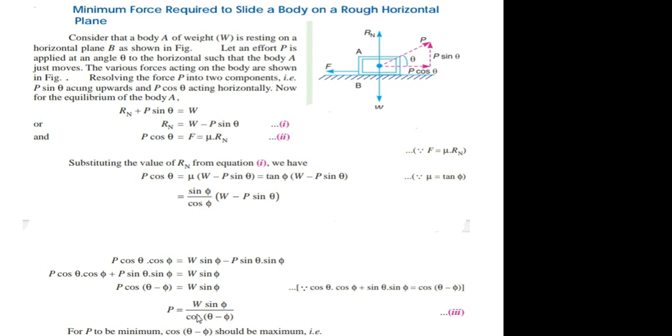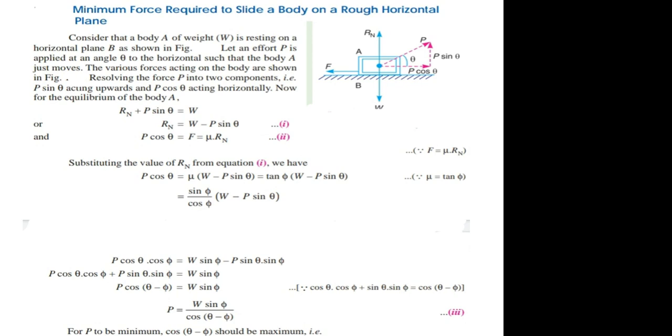So P is equal to W sin phi divided by cos of theta minus phi. The minimum force we are calculating here is required to slide or move the body on a horizontal plane. So the force P will be minimum when the denominator of this equation will become maximum, and the maximum value of this denominator will be 1.